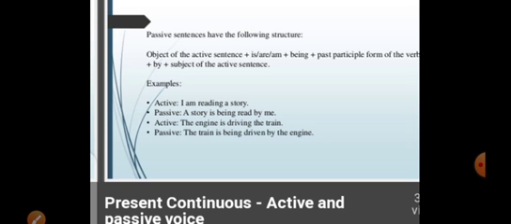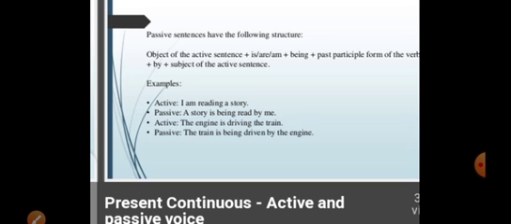So come toward the passive voice. According to the structure, we have to build the passive voice. What is the object in this sentence? A story. A story is the object. So in passive voice, the object will come at the start of the sentence. A story. There is one story, that's why we are going to use is here.